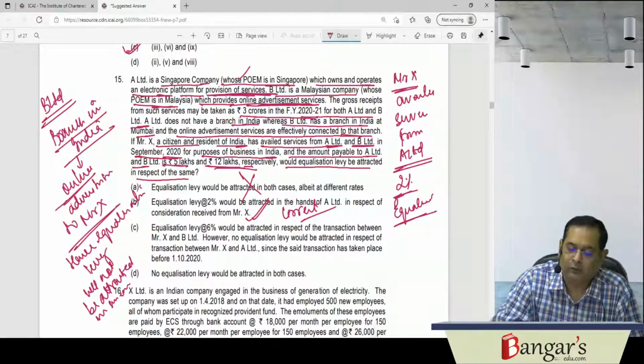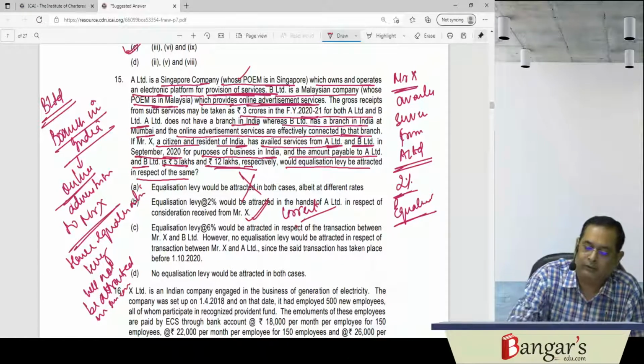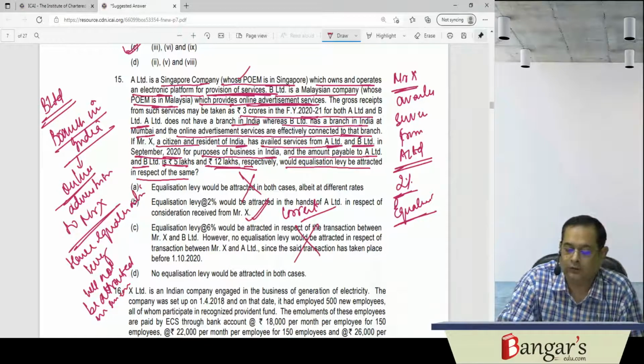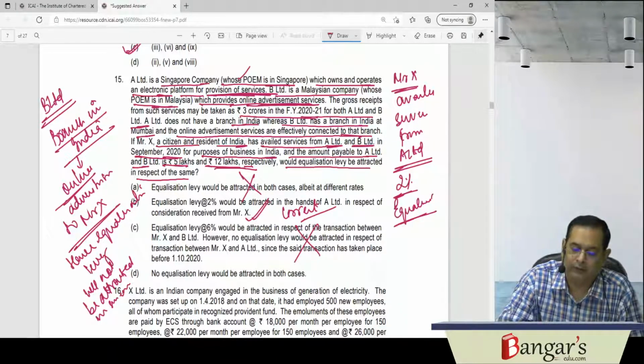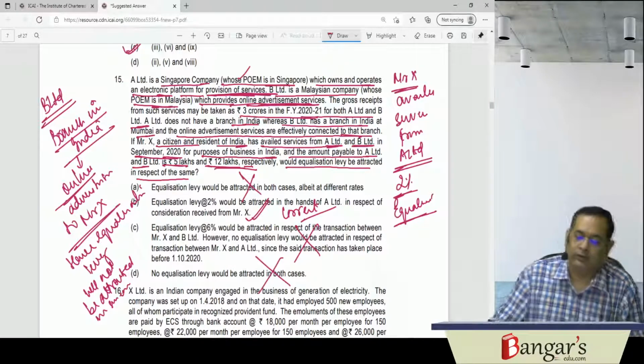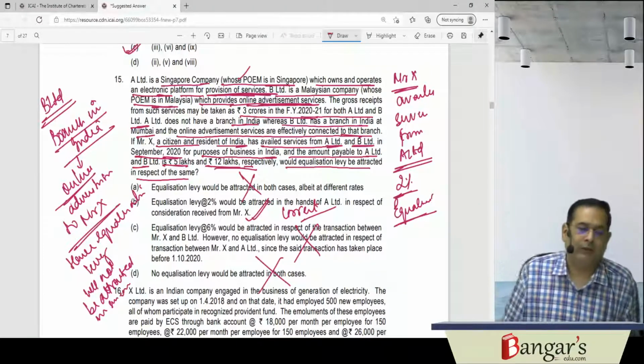This is wrong, because equalization levy would be attracted at the rate of 2% in the transaction with A Limited. No equalization levy would be attracted in both the cases. That is also wrong. So the answer will be B in this regard.